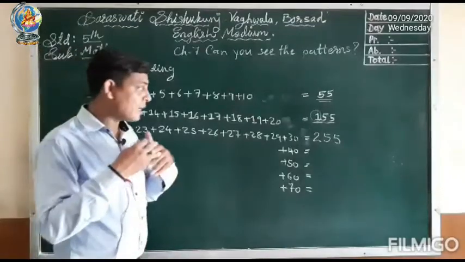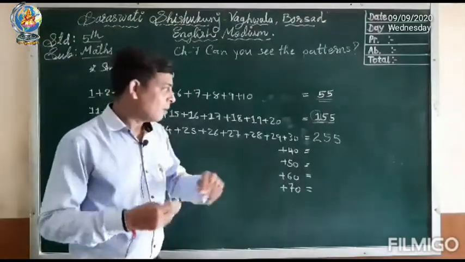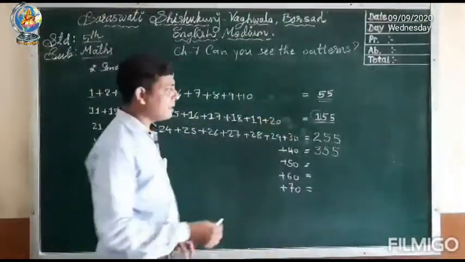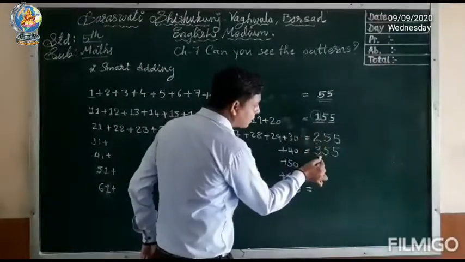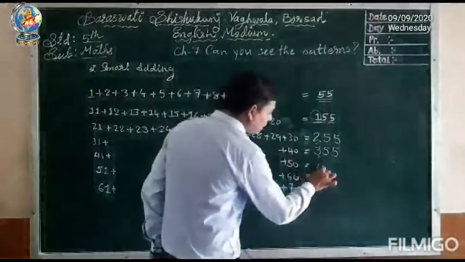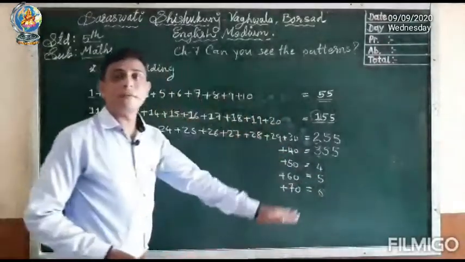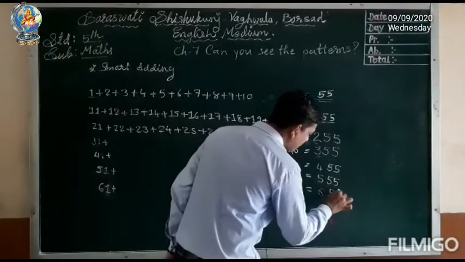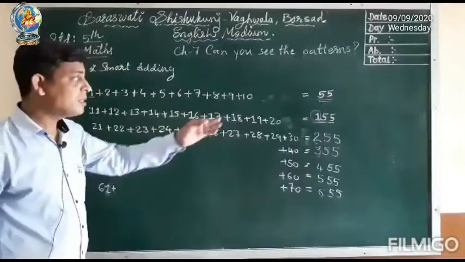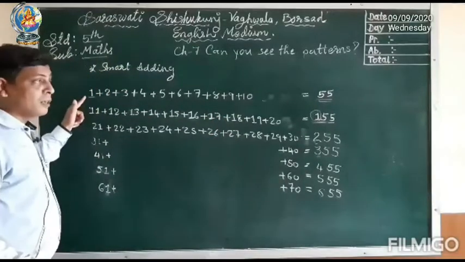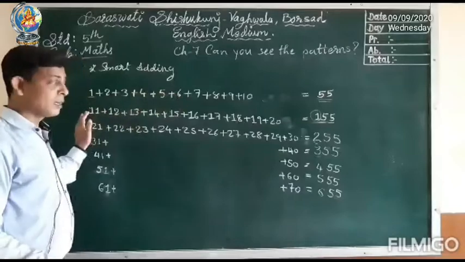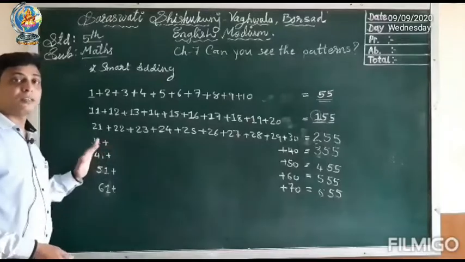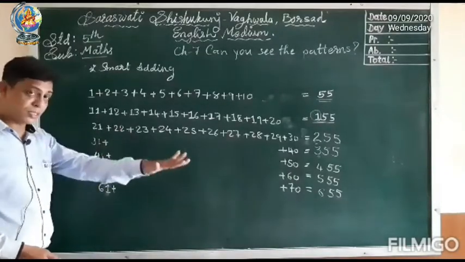So what will be the answer in next step? You know very well. So next answer will be 355. If you observe the pattern here, 1 comes, here 2 comes, here 3 comes, and it goes on. So here 4 will come, here 5 and 6. 55 will remain as it is. So these are the answers of addition of 1 to 10, 11 to 20, 21 to 30, 31 to 40, 41 to 50, 51 to 60 and 61 to 70.